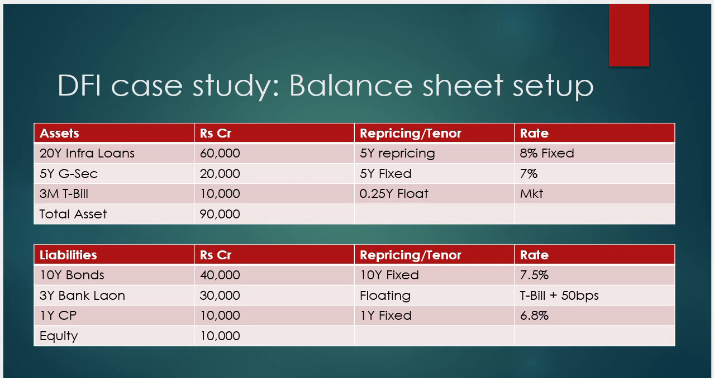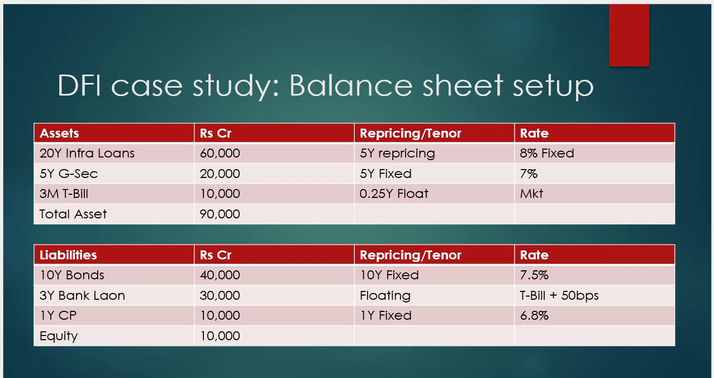And at that, for the duration of 10 years, from the first year to the 9th year, they will pay 7% of that 40,000 crore as a rate of interest. And then the 3-year bank loan for the 30,000 crore is on a floating rate. It will be the T-bill plus 100 basis points. So the rate will depend on whatever the T-bill rate of interest is in the market plus 100 basis points. And then 1-year commercial paper.